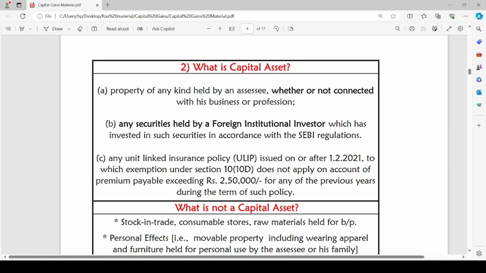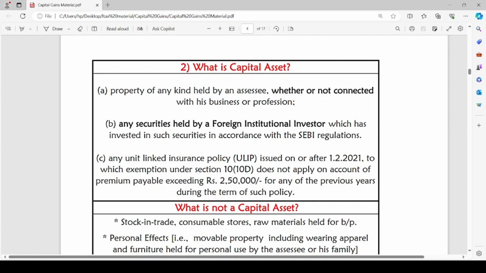Property of any kind held by an assessee, whether or not connected with his business or profession. Any securities held by a foreign institutional investor which has invested in such securities in accordance with SEBI regulations. Any unit-linked insurance policy issued on or after 1st February 2021 to which exemption under section 10(10)(d) does not apply on account of premium payable exceeding Rs 2,50,000 for any previous years during the term of such policy.